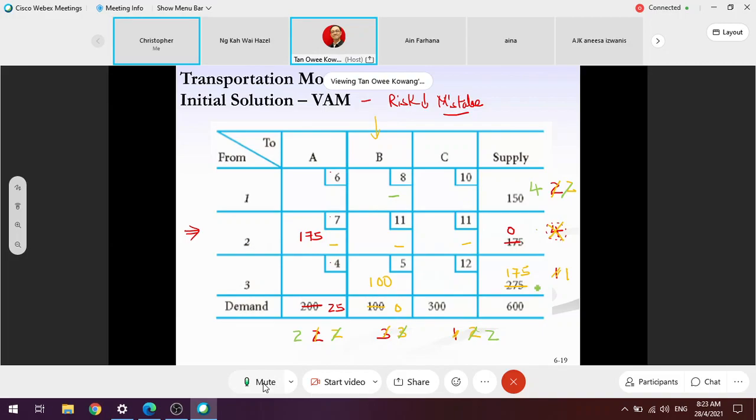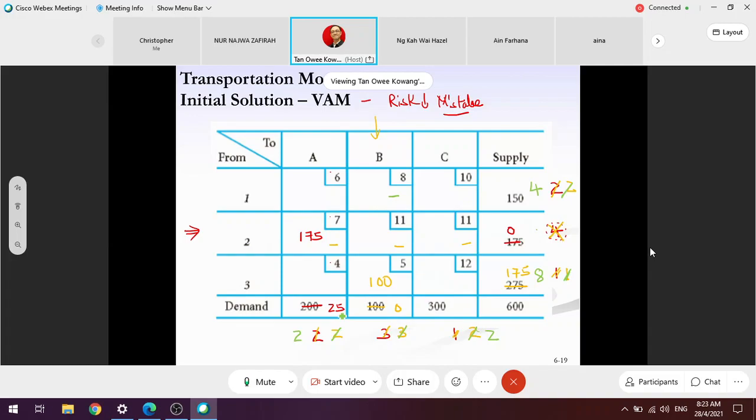Sorry? 7? Why 7? 8. Right, 12 and 4, 8. So in this case, which number is higher at this moment? 8. All right, so 8 is the highest. So between 4 and 12, the lowest is 4. Therefore, I need to fill in 4 first.